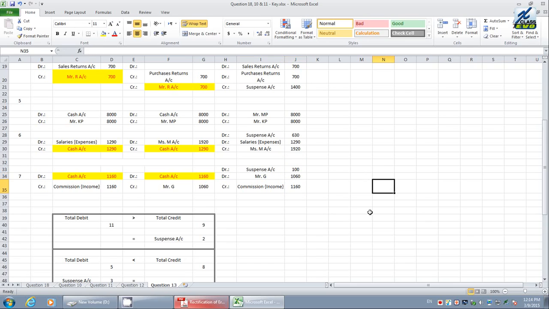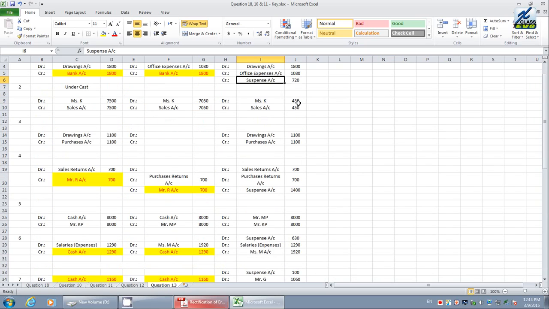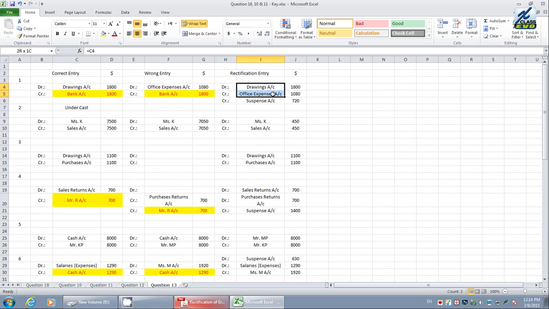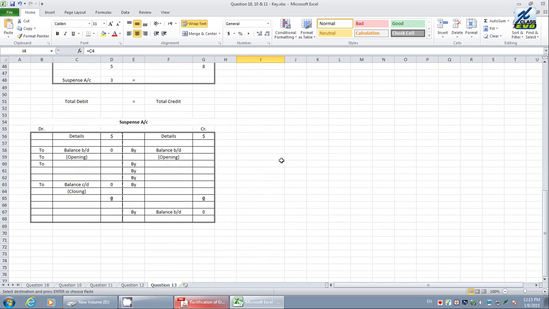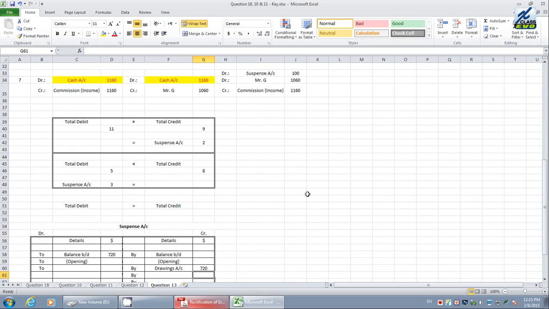Let us see the posting of the suspense account, how to post. Is there any suspense here? Yes, suspense is there. They say suspense credit. Okay, suspense credit. What is the reason here? The reason is drawings. We have to post suspense on the credit side. And what is the value here? You have to take the suspense value, that is 720. This is the first one.